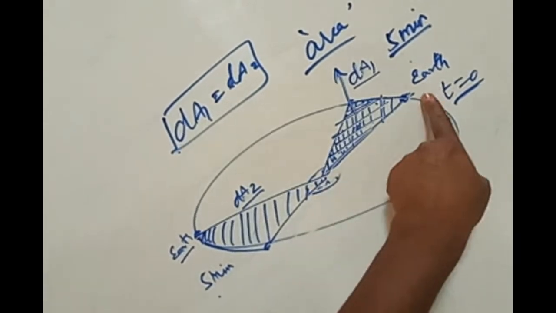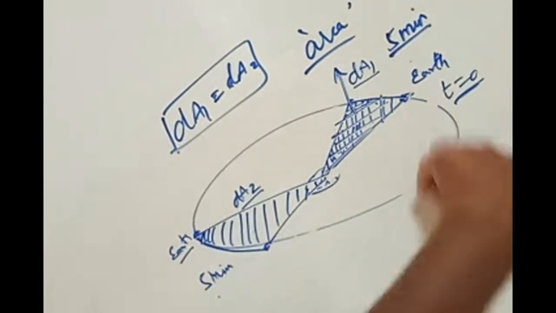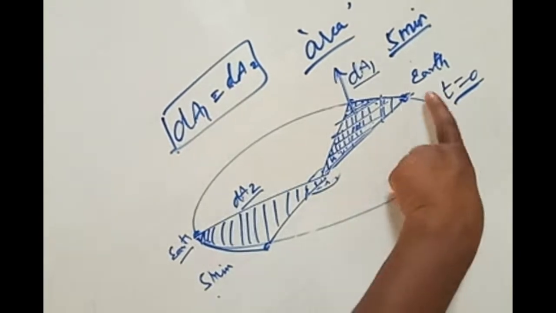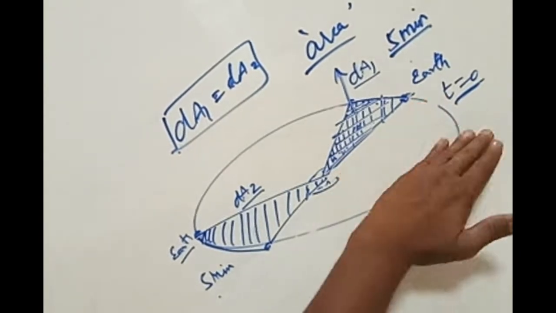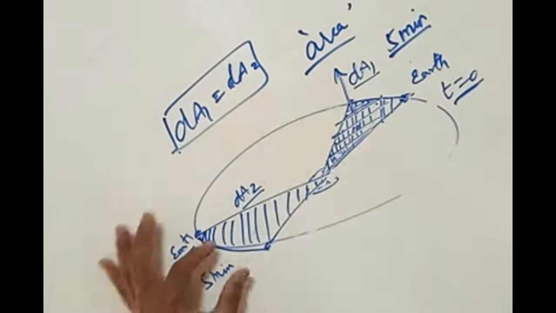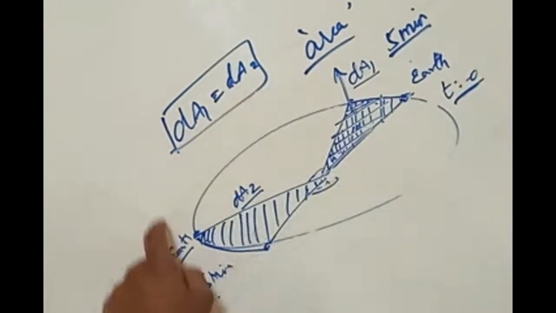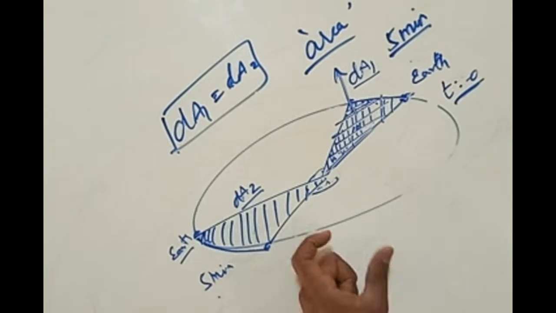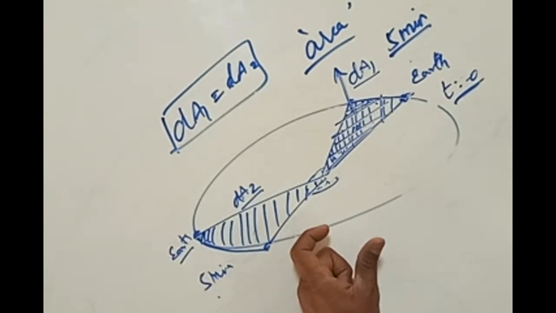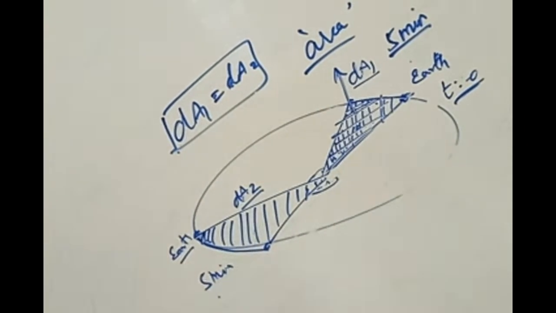The line joining the planet to the Sun sweeps equal areas in equal intervals of time. Here we are talking about planet Earth, or it could be any planet. No matter wherever the Earth is, as long as the time period remains constant, the area swept by it also remains constant.